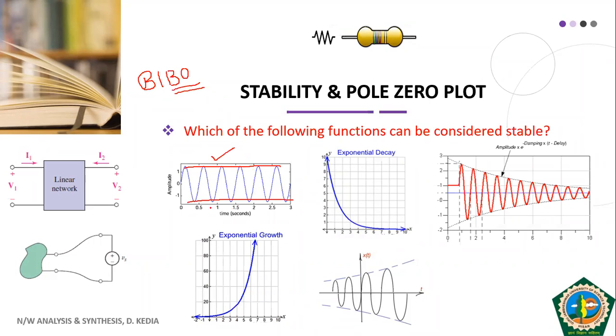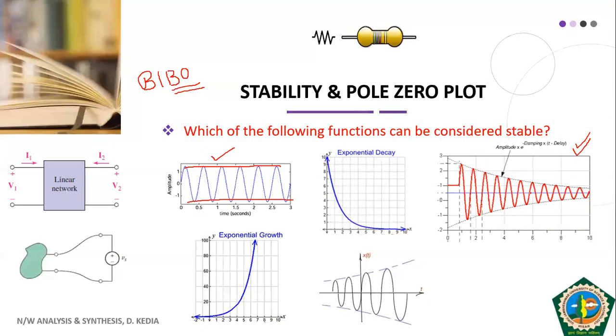So your sinusoidal or cosinusoidal function gives us continuous oscillation. But if we want the sinusoidal or cosinusoidal response to decay with time, look at this figure here.